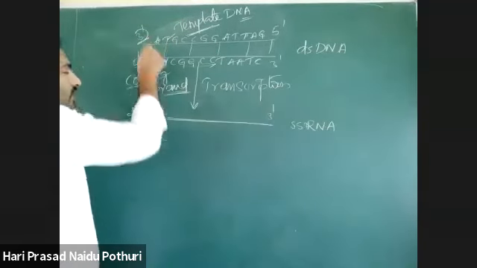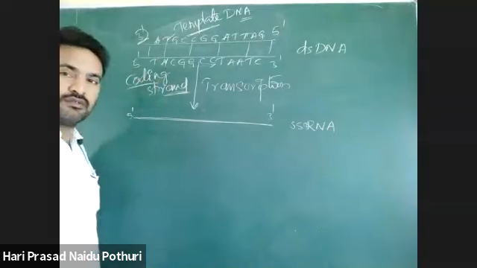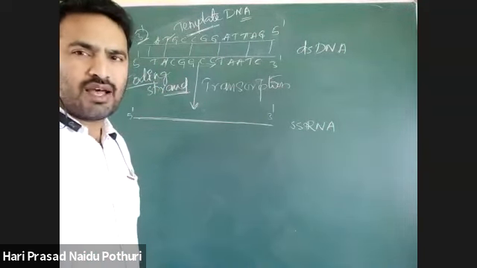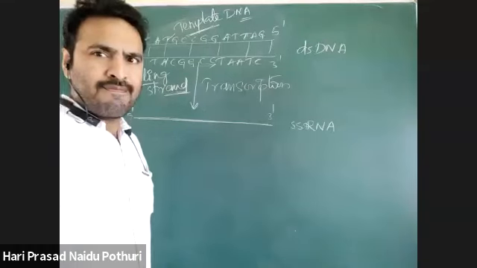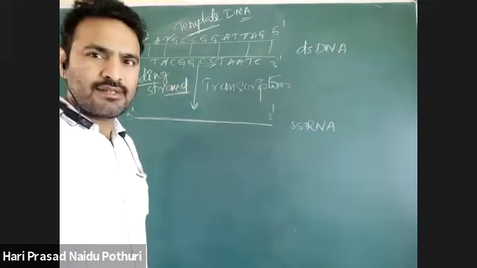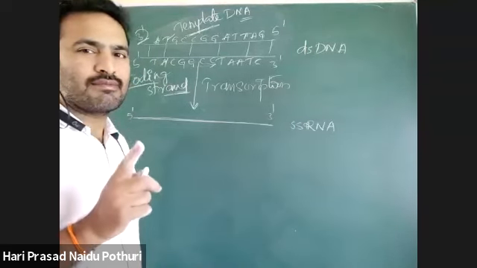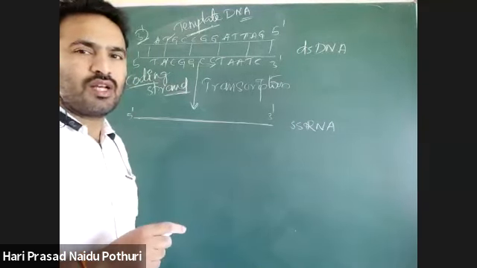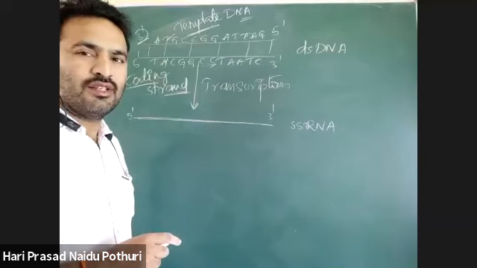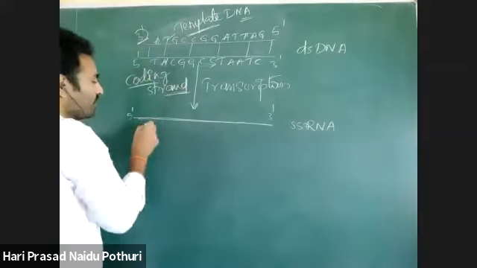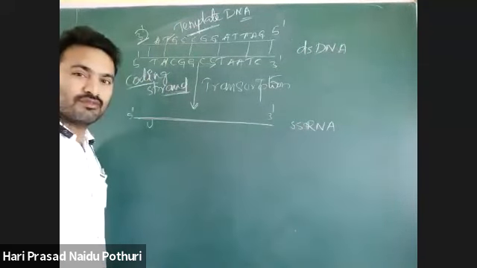Here A is there, means here what will be present? Template DNA has adenine. Yeah, uracil. Who is saying T? How? T, it is an RNA molecule. A means U.